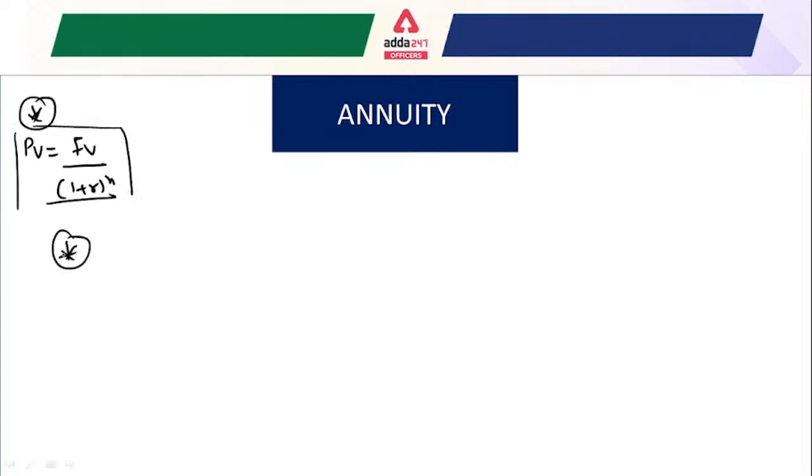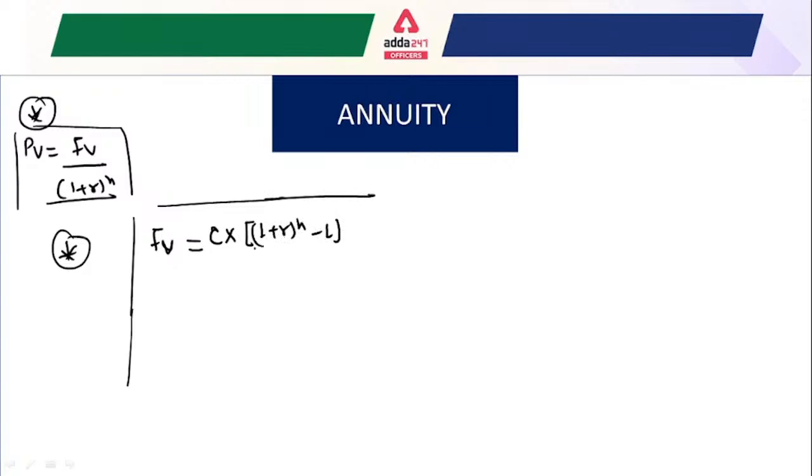Another important formula from the exam point of view is the formula for the future value of the ordinary annuity, and this is the only formula that you have to memorize, because after that you are able to derive the other formulas. Future value is equal to cash flow multiplied by ((1 + r) to the power n minus 1), divided by r.